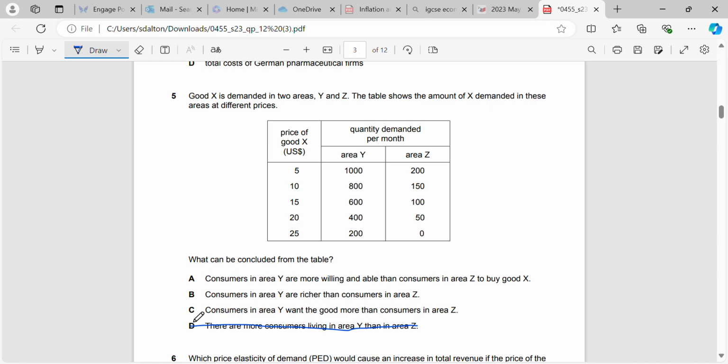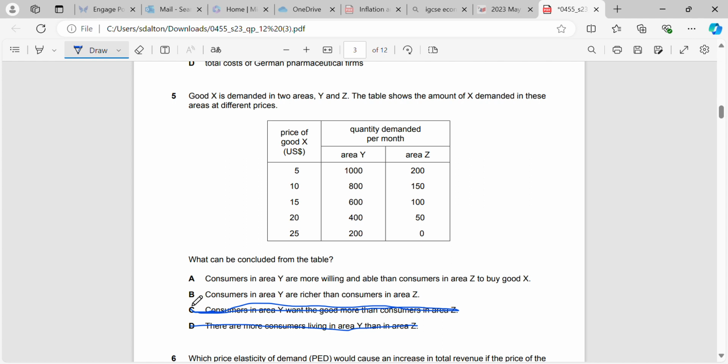Consumers in area Y want the good more than consumers in area Z. Again, it's possible to conclude that because of the demand, but again, that can be relative. There could be a population 5 times the size in area Y or 6 times the size. So maybe per capita they don't want it more than area Z.